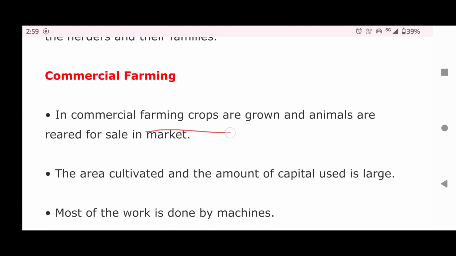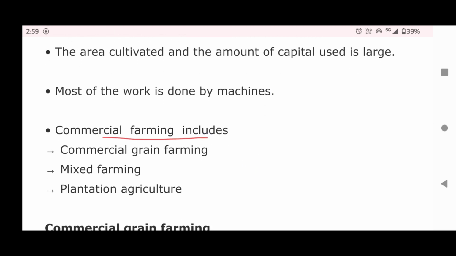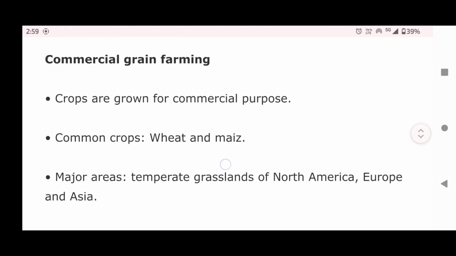Commercial farming. In commercial farming, crops are grown and animals are reared for sale in market. The area cultivated and amount of capital used is large. Most of the work is done by machines. Commercial farming includes commercial grain farming, mixed farming, and plantation agriculture.